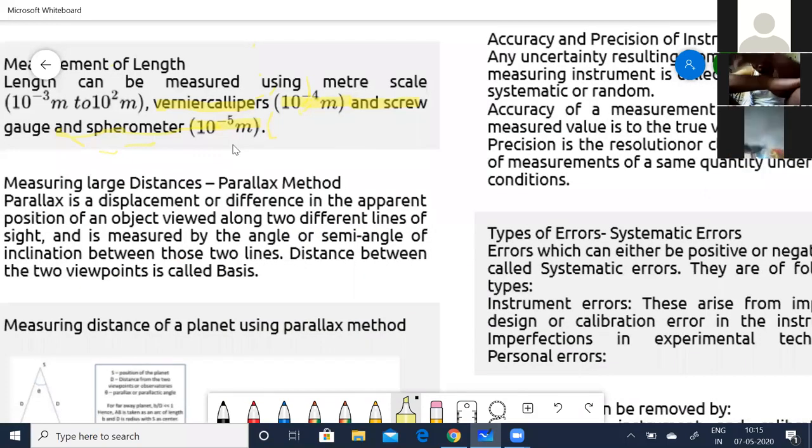Okay, now how do you calculate large distances? When I mean large distances, it is going to be the apparent position of the object. Okay, so parallax. Now you use the term parallax here. Parallax is a displacement or difference in the apparent position of an object viewed along 2 different lines of sight, and is measured by the angle or semi-angle of inclination between these 2 lines. The distance between the 2 viewpoints is called the basis. Okay. Now look into this figure.